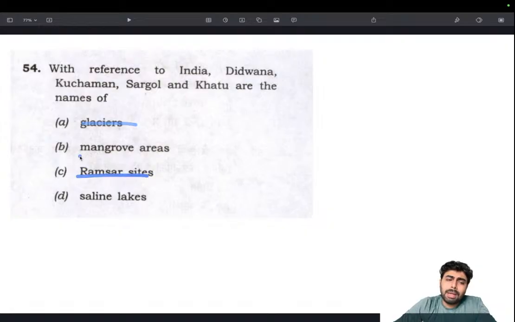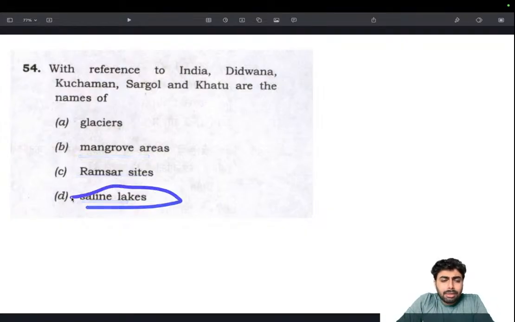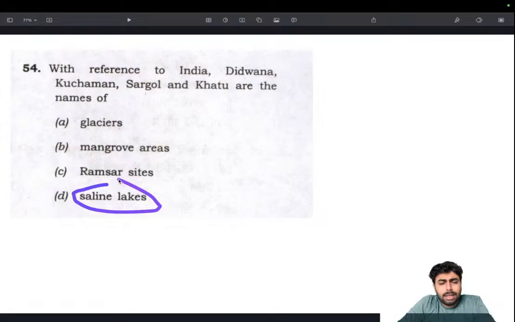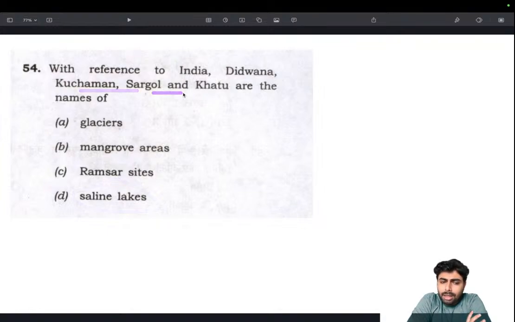Then I'm left with mangrove areas and saline lakes. Saline lakes is something that I rarely came across in my preparation. Mangrove areas, I've heard about a lot, like Pichavaram, but I have heard very little about these saline lakes. But I knew one thing, that there are actually multiple saline lakes in Rajasthan.